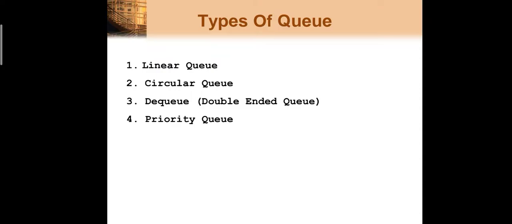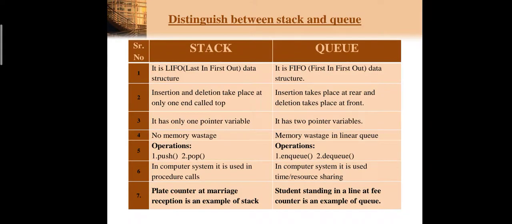Types of queue: the first one is the linear queue. The second type of queue is the circular queue. The third one is the double-ended queue. And the last one is the priority queue. These are the 4 types of queue. I hope till now the basic idea of queue is clear to everyone.